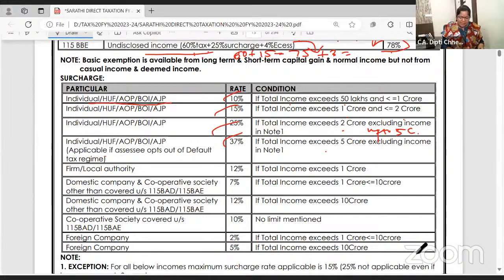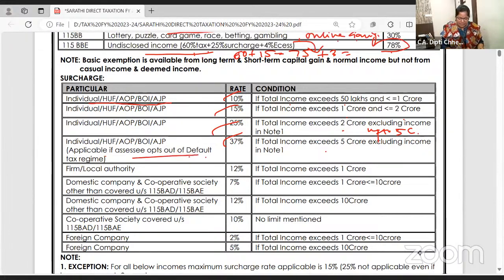This is applicable if the assessee opts out of default tax regime. That means he is in a normal tax regime. Because in default tax regime, 37% surcharge is not there. I'll again repeat when I do 115 BAC, in default tax regime, highest rate of surcharge is only 25%.